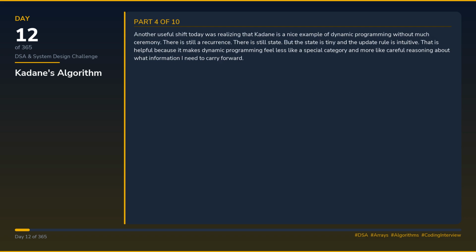Another useful shift today was realizing that Kadane is a nice example of dynamic programming without much ceremony. There is still a recurrence. There is still state. But the state is tiny and the update rule is intuitive. That is helpful because it makes dynamic programming feel less like a special category and more like careful reasoning about what information I need to carry forward.